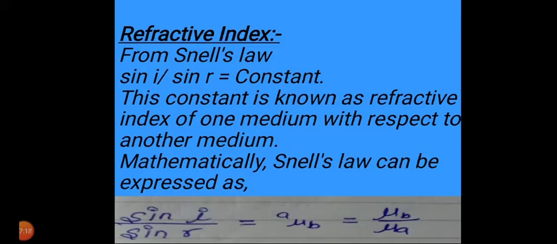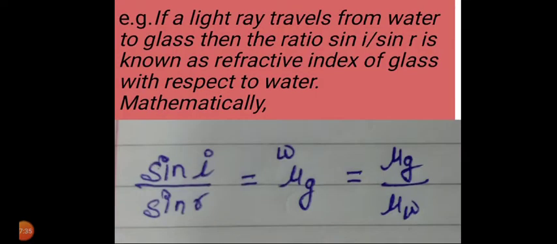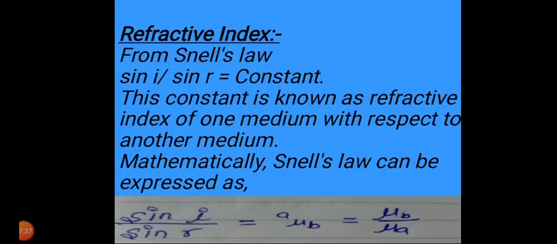Now, refractive index of the medium. What is the refractive index of the medium? We know Snell's law, that is, sin I upon sin R is equal to a constant. Here, suppose a light ray is traveling from medium A to medium B. Then using Snell's law, sin I upon sin R is equal to a constant. This constant is known as the refractive index of medium B with respect to medium A.